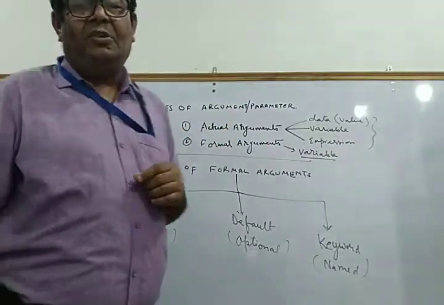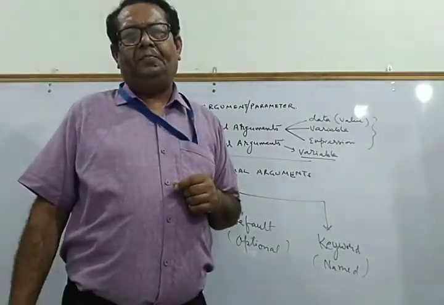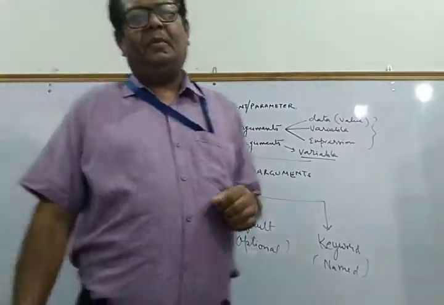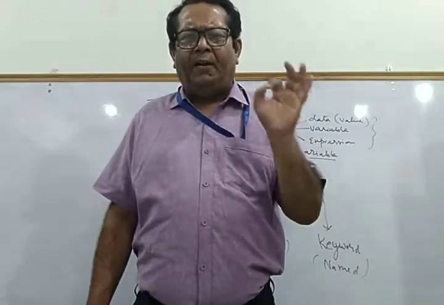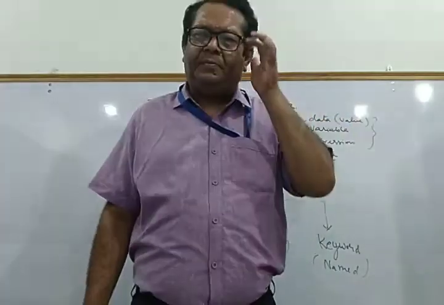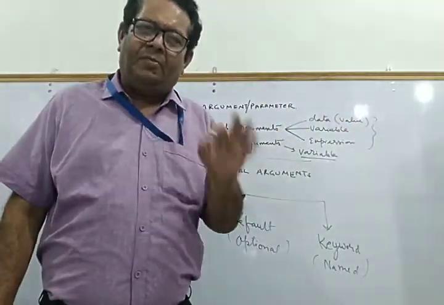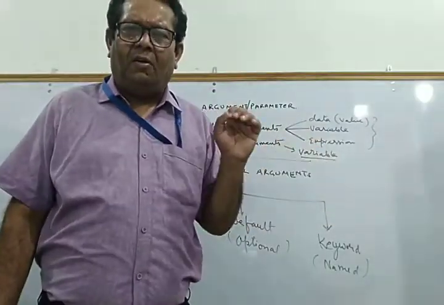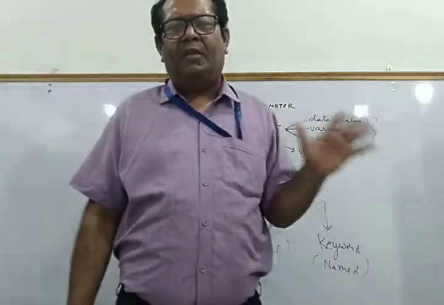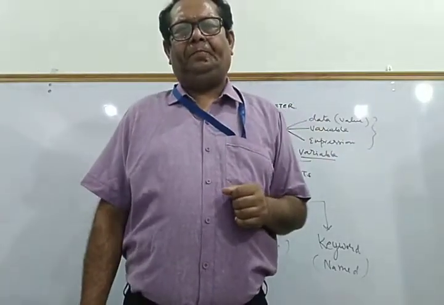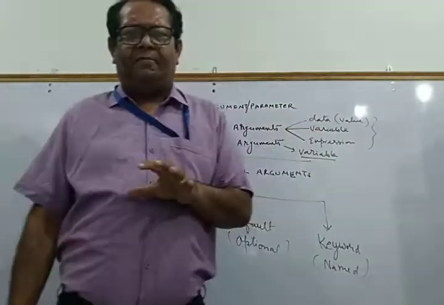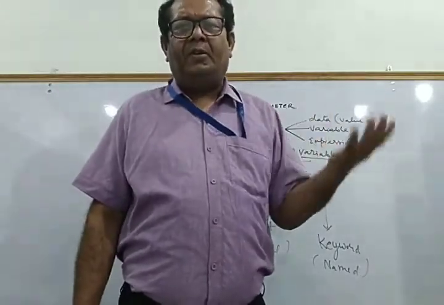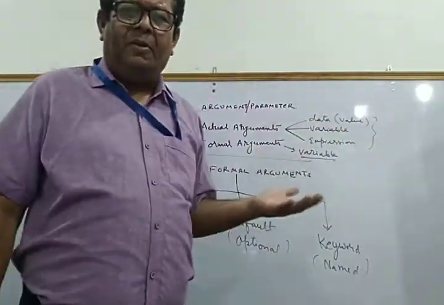Once again, I will let you know, children, what is an actual argument and what is a formal argument. The argument that you pass while calling a function, those arguments or parameters are the actual arguments or parameters. And those arguments which you have taken while defining a function are called the formal arguments or the parameters.